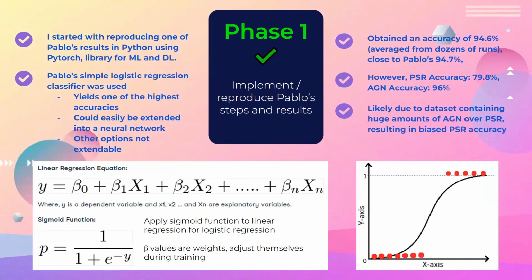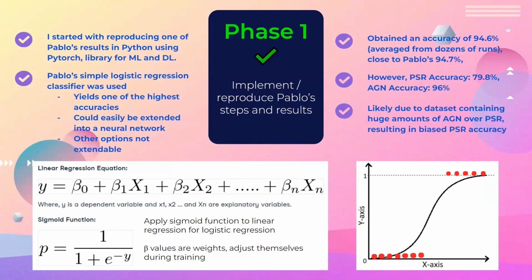In phase 1, I started reproducing one of Pablo's results in Python using PyTorch, a powerful and renowned Python library for machine learning. I think a lot of you who do machine learning know what PyTorch is. It's pretty cool. I chose to reproduce Pablo's simple logistic regression classifier as it yields one of the highest accuracies, and most importantly, it can be extended into a neural network. The other options such as random forest cannot be extended to neural networks, so I left them out.